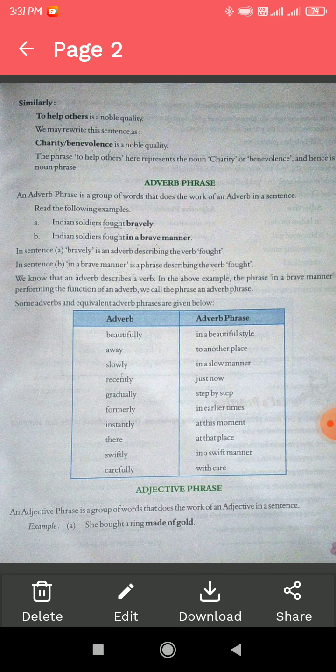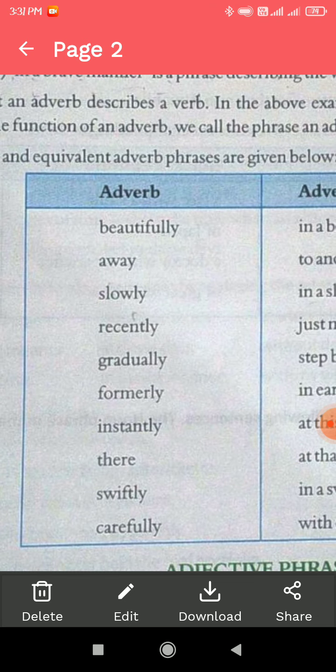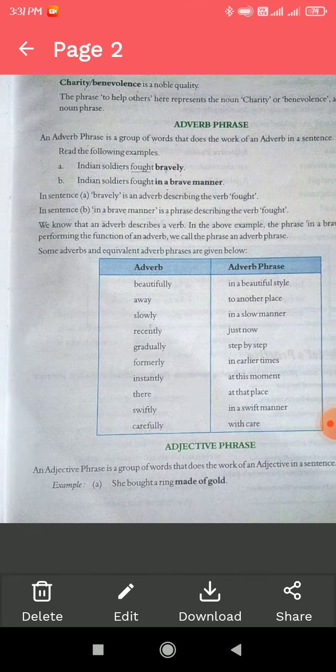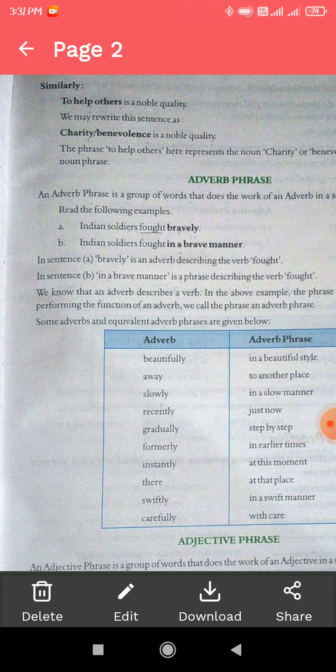How can we easily identify an adverb? Whenever we see a word that ends with ly, it can be easily identified as an adverb.